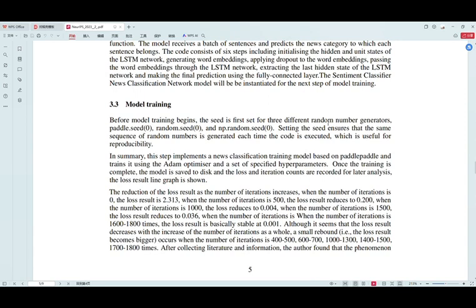And then we talk about the model training. Before the model training begins, the seeds are first set for 3 different random number generators: the paddle seed, the random seed, and the NP random seed. Next, the hyperparameters used to train the model are defined, and the defined sentiment classifier network is instantiated. We use the Adam optimizer to define an optimizer and specify the learning rate and the power parameters. The optimizer will use backpropagation and gradient descent to update the model parameters during training.